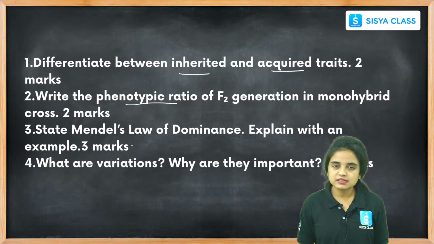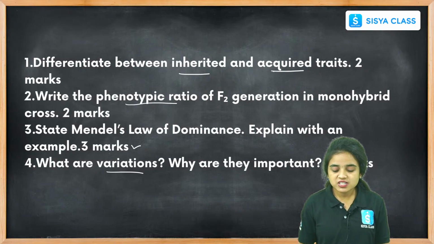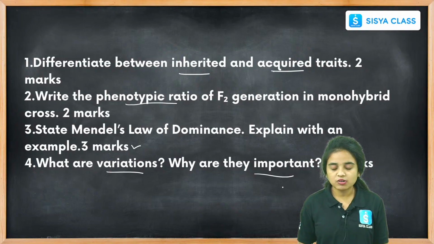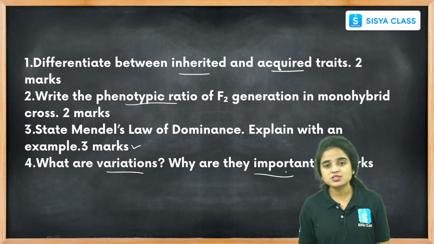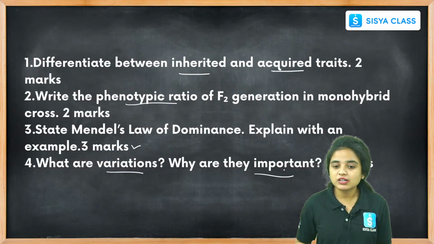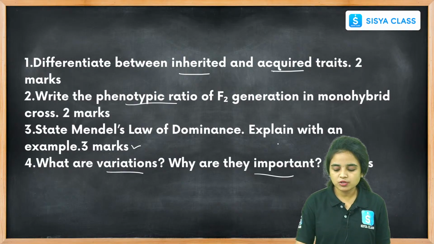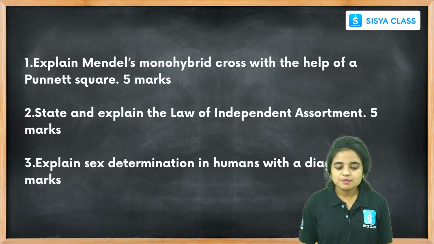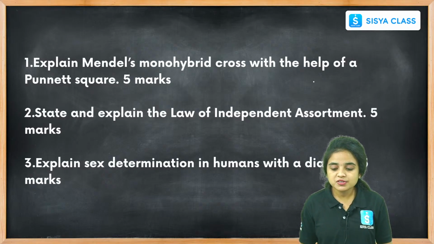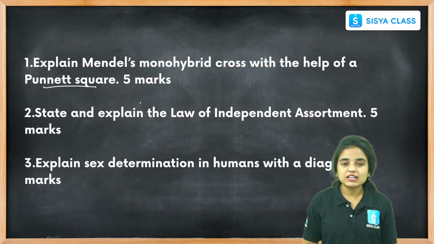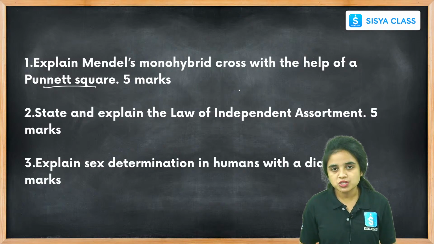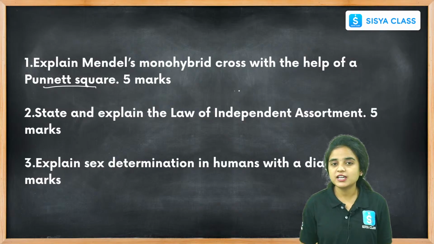It carries 3 marks. And what are variations, why are they important? They help the survival of the species in evolution and help it adapt to the particular environment. We already discussed all these questions. And explain Mendel's monohybrid cross with the help of a Punnett square. It is very important, students. Not only the descriptive part, we also add some diagrams to that answer. It will help you score more in your exams.